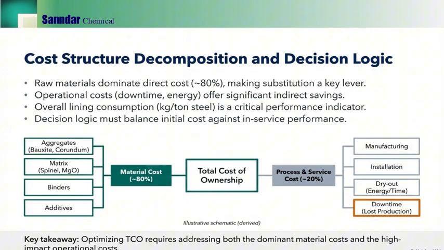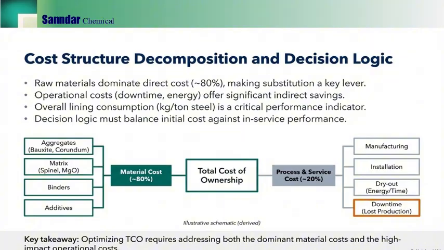Here we connect the cost stack to decision logic. Raw materials dominate direct material cost, which is why substitution appears as a major lever. But operational costs, downtime, and energy often drive the biggest indirect savings. A key performance indicator is overall lining consumption in kilogram per ton of steel, because it reflects life and maintenance effectiveness, so we must balance initial cost against in-service performance.